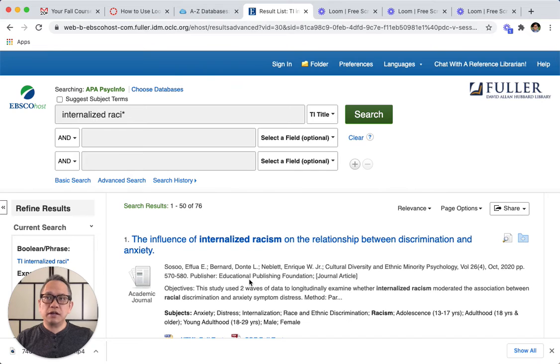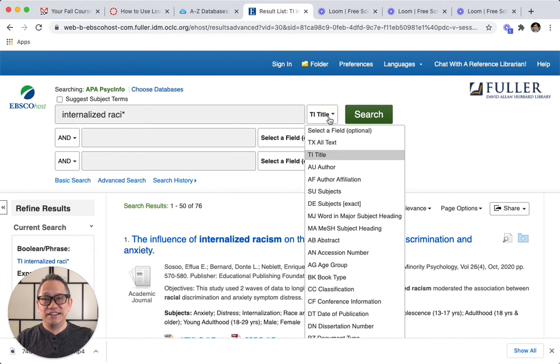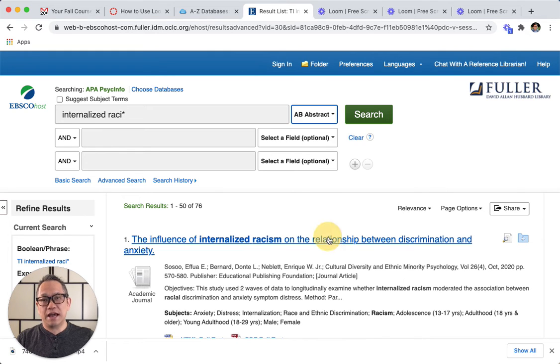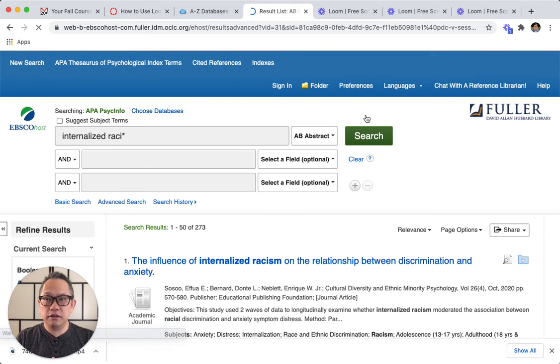If we say we want it to be a little bit more broader, what we can do is to expand it not anywhere, but to say if it's somewhere in the abstract. This is another approach. So let's see if we get a little bit more. So here we get 273. So that's much more than just in the title. So that's a brief overview of how to do some basic searches using PsycINFO.